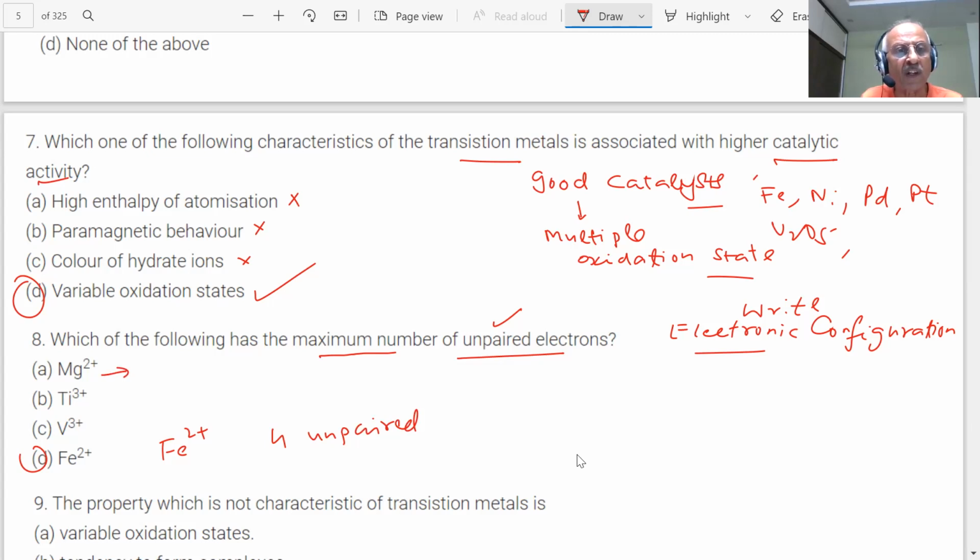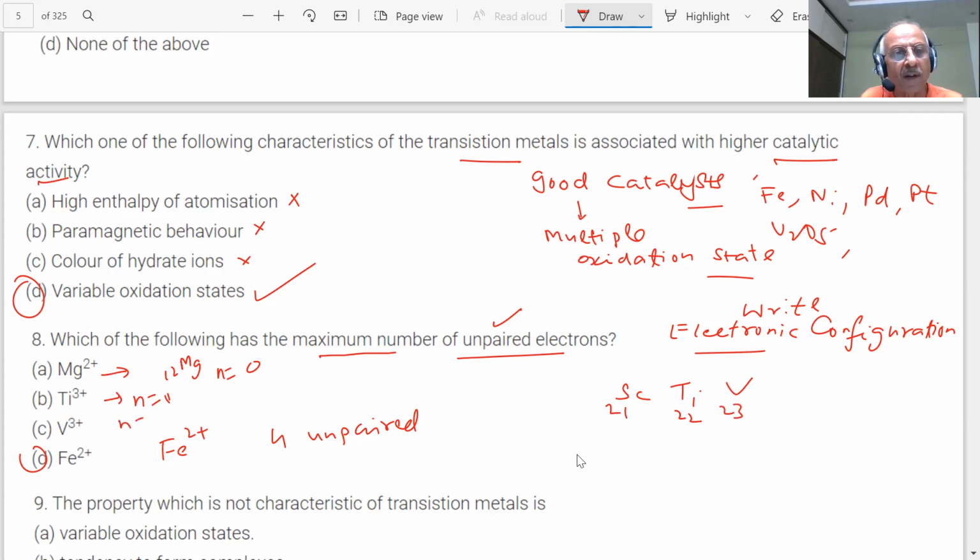What is the atomic number of magnesium? 12. Then how many unpaired electrons are there? 0. Yes, 0. Magnesium 2 plus. What about titanium 3 plus? Scandium and titanium are 21 and 22. It will have only one unpaired electron. And vanadium 3 plus, vanadium is 23, it will have two unpaired electrons.